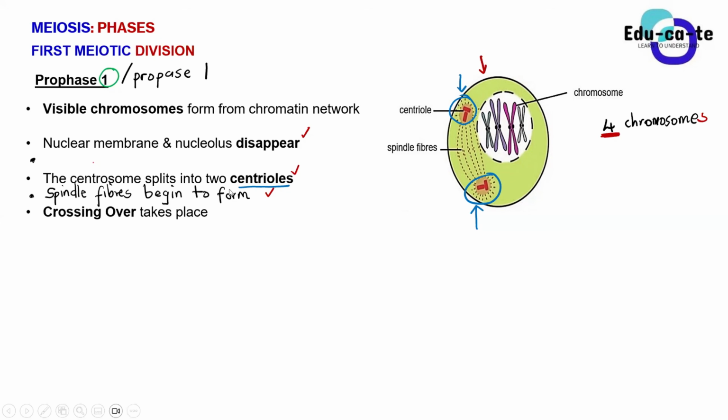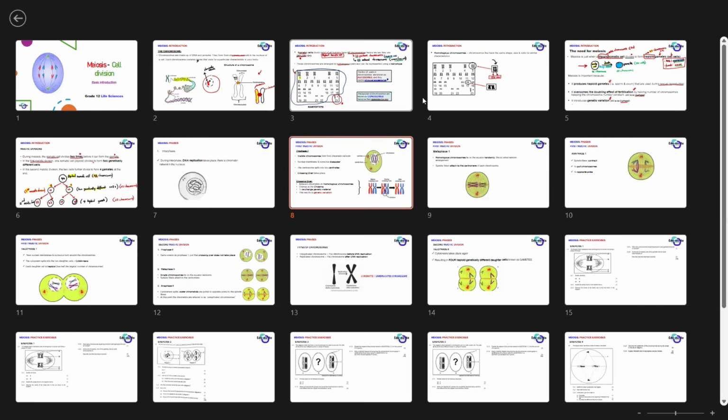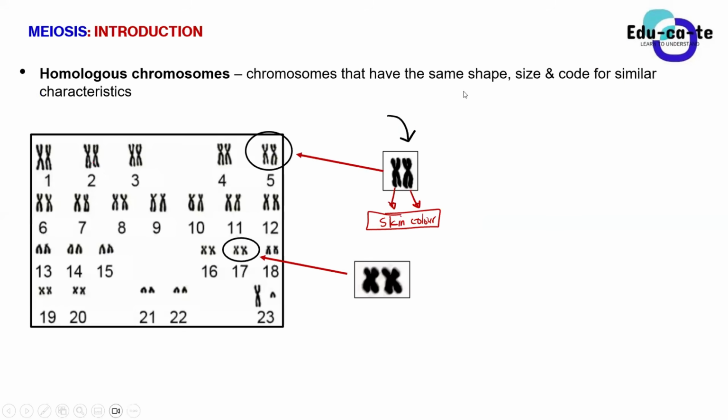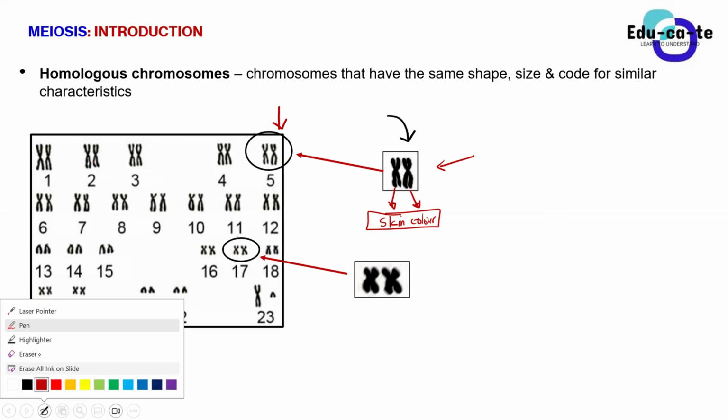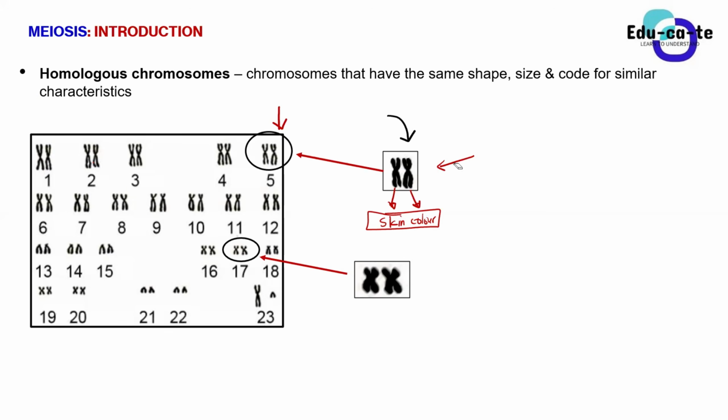I even showed you guys the diagram showing the chromosomes in a somatic cell of a human being, known as a karyotype. I showed you guys that, for example, if we look at pair number 5 here on the karyotype, or when we look at this pair of chromosomes, they've got the same shape, the same size, they look alike, and most importantly, they code for the same or similar characteristics.